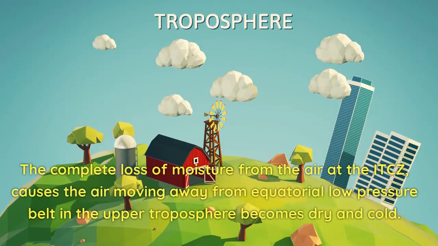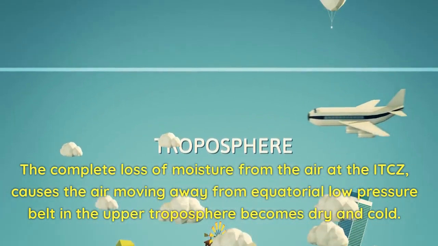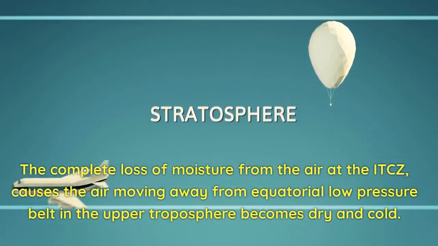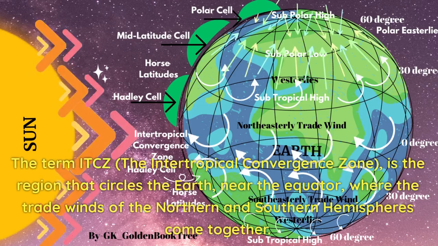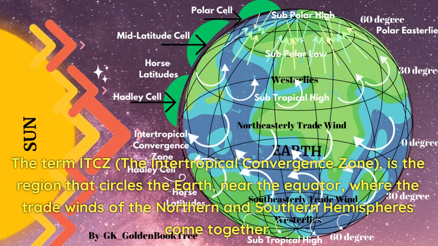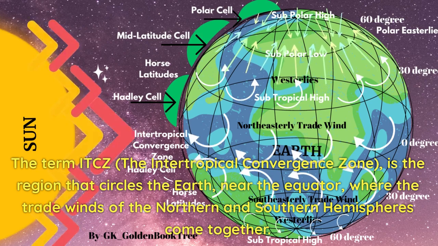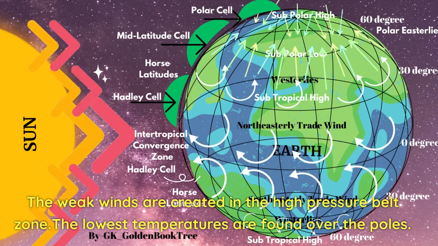The complete loss of moisture from the air at the ITCZ causes the air moving away from the equatorial low pressure belt in the upper troposphere to become dry and cold. The term ITCZ, the Intertropical Convergence Zone, is the region that circles the Earth, near the equator, where the trade winds of the northern and southern hemispheres come together. Weak winds are created in the high-pressure belt zone.